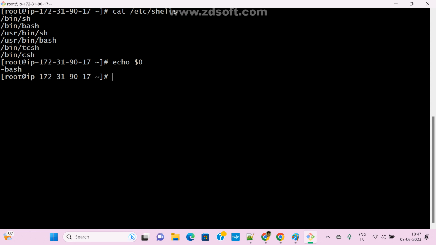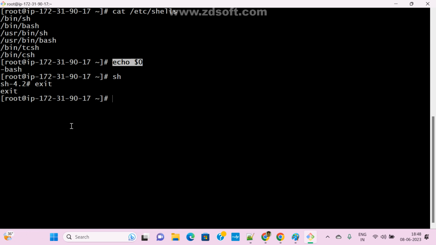If you use sh, see here, the prompt will change. Now I am in the sh prompt. If you want to come out, we can use exit. One or two people asked in the interval: I want to check which shell I am using, what is the command? This is the command: echo $0. Clear? So this is the default one.